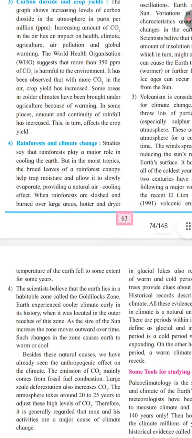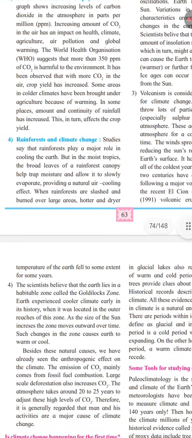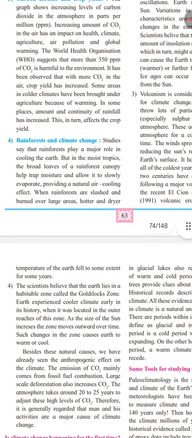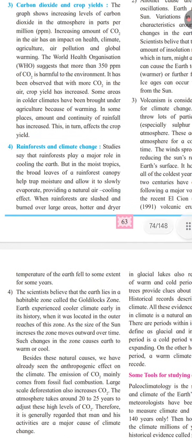Rainforests play an important role in cooling the earth. In the moist tropics, the broad leaves of the rainforest canopy help to trap moisture. This moisture slowly evaporates and produces a natural air cooling effect. But when large areas of rainforest are cut down and burned, hotter and drier conditions develop. There is another major problem. When forests are burned, they release a huge amount of carbon dioxide into the surface.